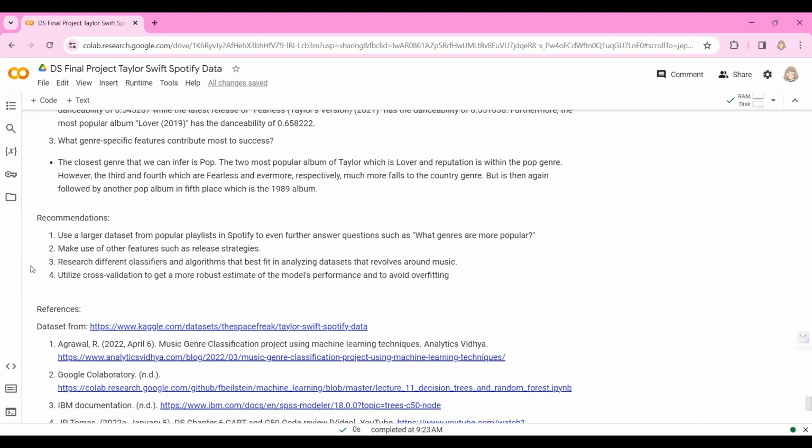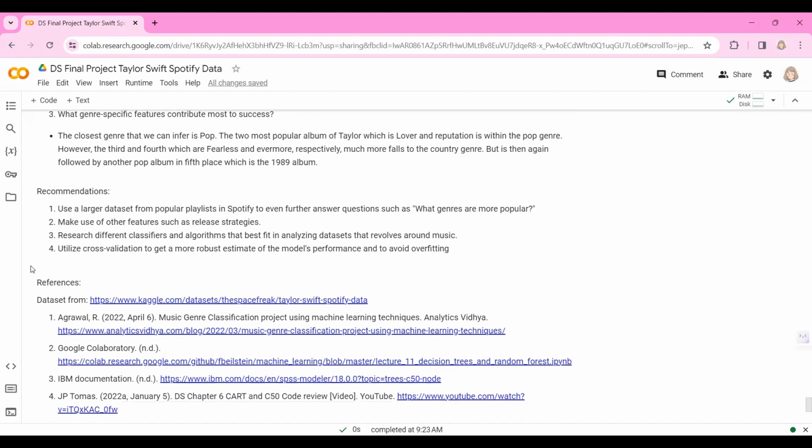So let us also see having access to the TikTok APIs and Spotify APIs, especially the more popular playlist within Spotify that has almost 50 million subscribers, the Today's Top Hits playlist, to have a further basis on what genres are more popular.